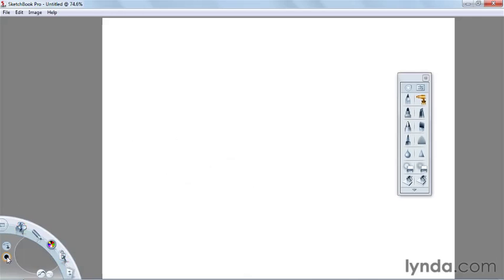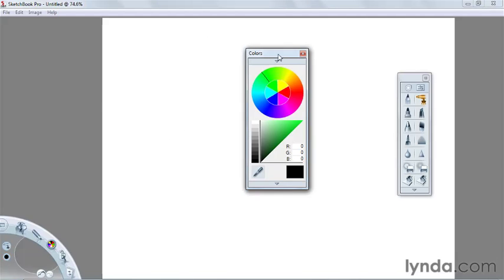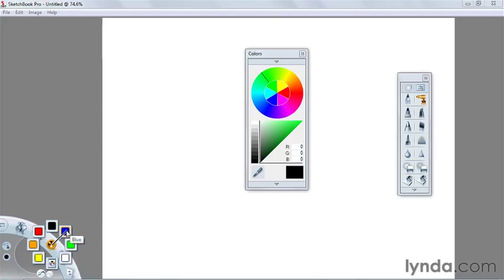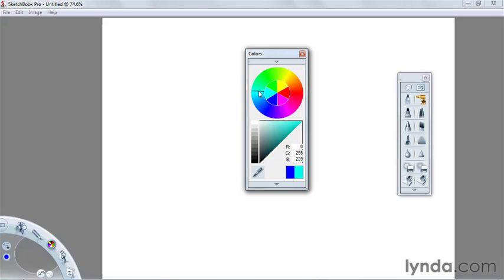This is your current color or your color selector. And if you click on that, this allows you to take color and actually customize color and save color. So let's go ahead and select color from the color wheel. Let's take a blue. You can see how the blue appears on this color box. Now, there's a couple ways you can select the color. You can actually go ahead and grab one of these handles, and you see how this handle moves around that color wheel? What this does is it actually allows you to add color, either add more warmth to the color or add more coolness to the color, to adjust the color to your liking.